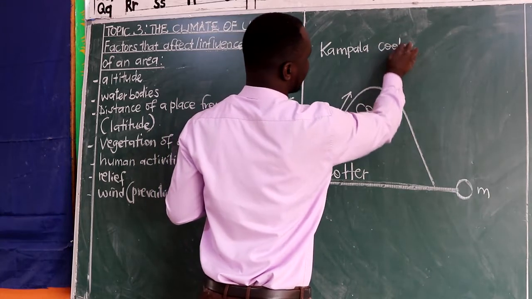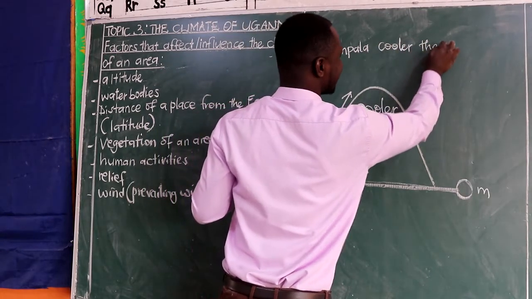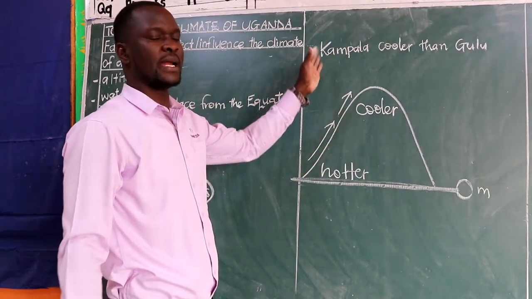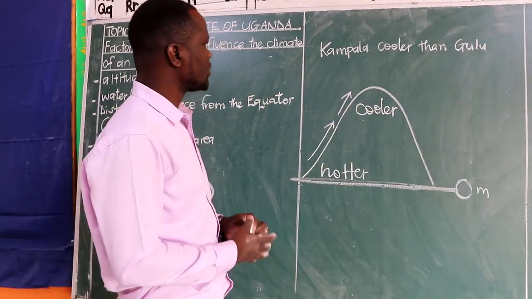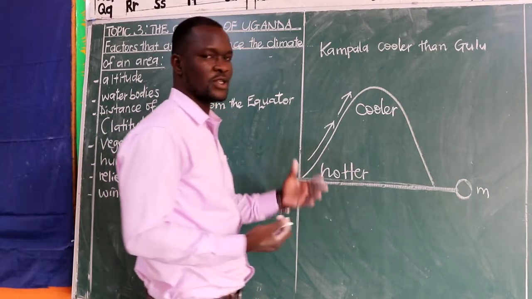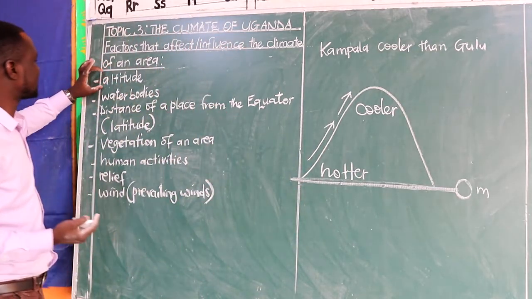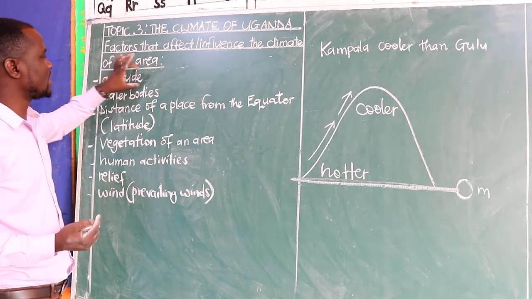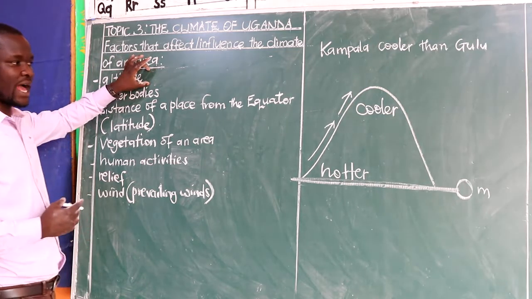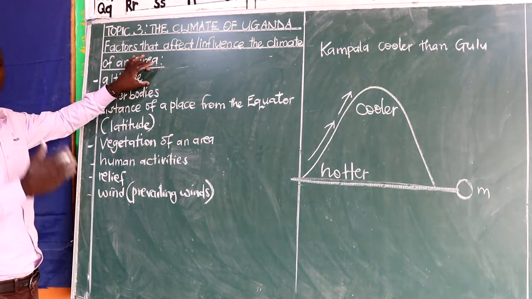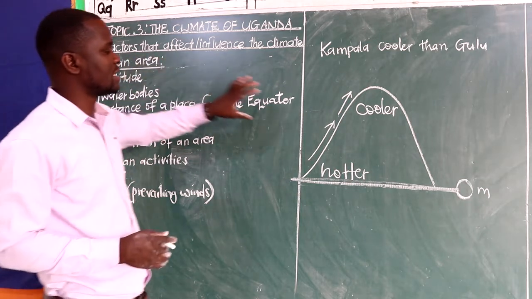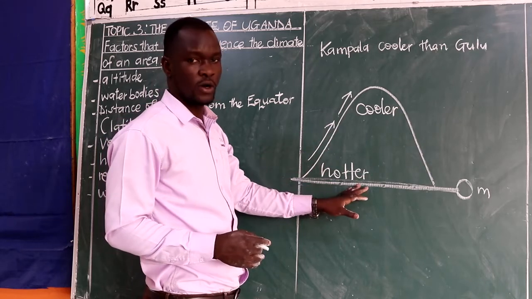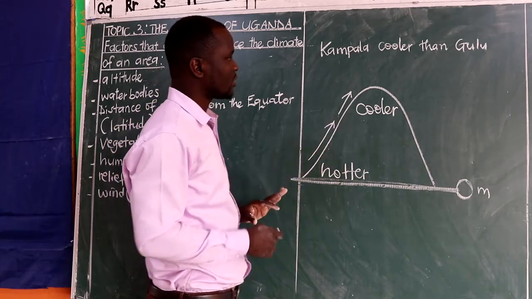They can ask you a question like, why is Kampala cooler than Gulu? That is a question. Why is Kampala cooler than Gulu? So when you get such a question comparing places, you know that it is because of this factor that is called altitude. It makes some places to have high temperatures while others have low temperatures. The ones with lower temperatures become cooler. The ones with higher temperatures become hotter because of what you call altitude.